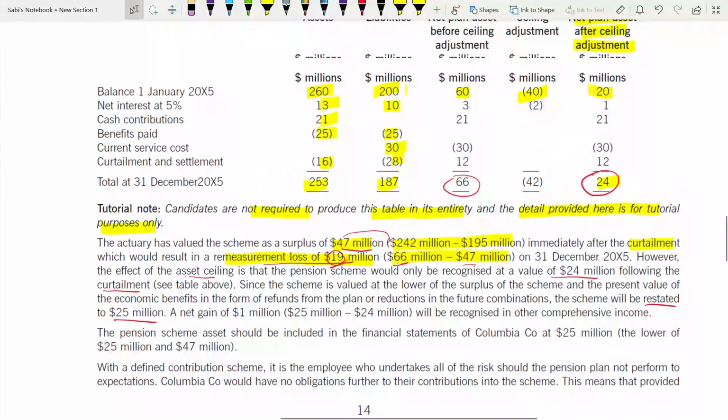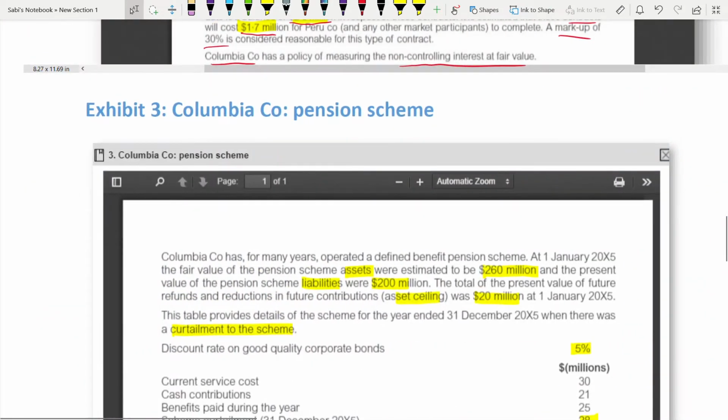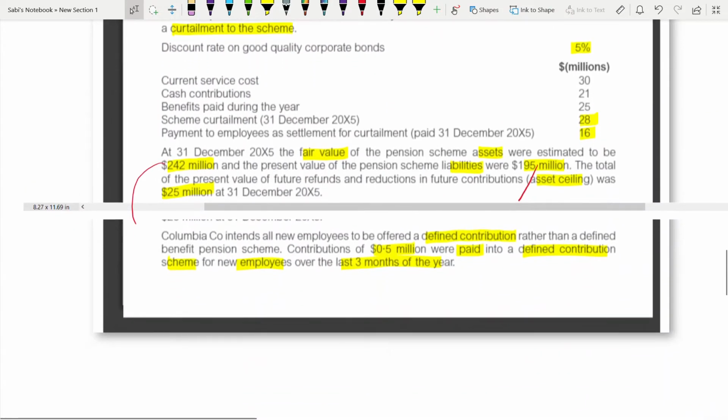How is it 25 million? Let's go back. If you see here, net asset, present value of the future refunds and reduction in future contribution asset ceiling was 25 million. Okay. And if you see this